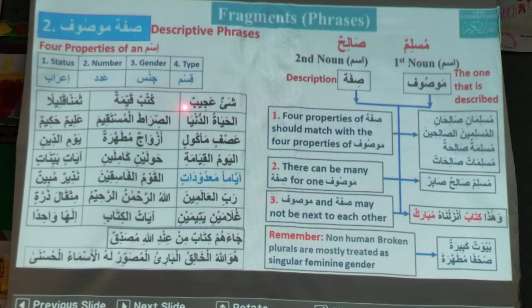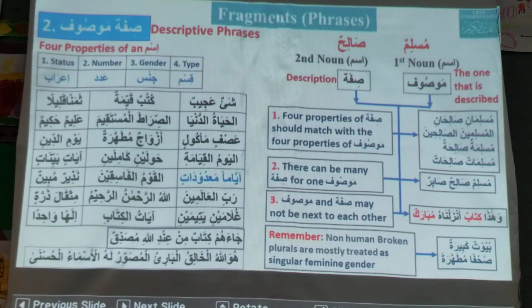Kutub is a broken plural, that is why qayyima has come here. Samanan qalilan. Is it sifa mawsuf? It means little price.